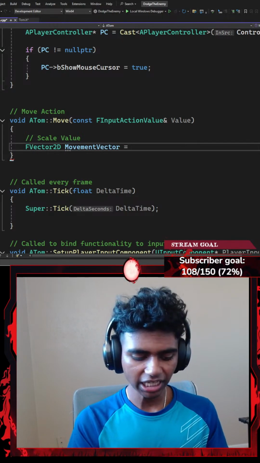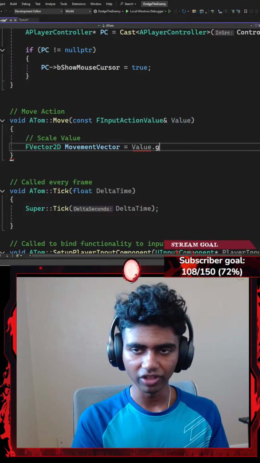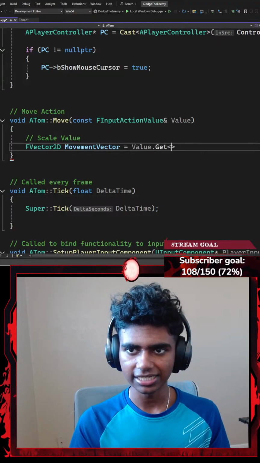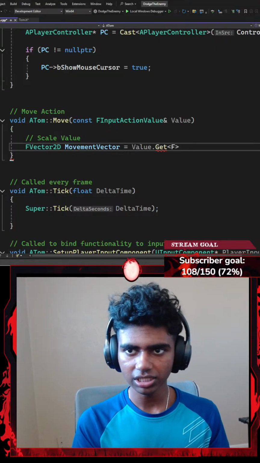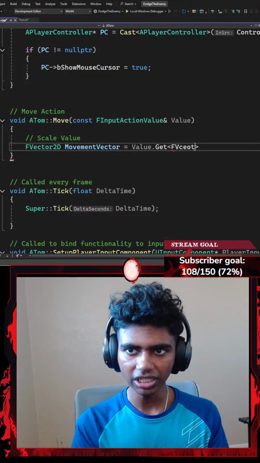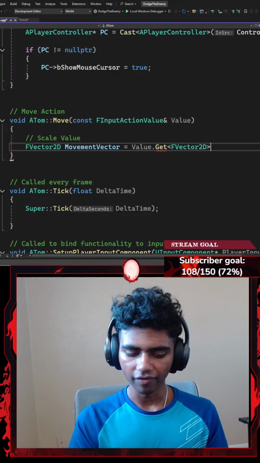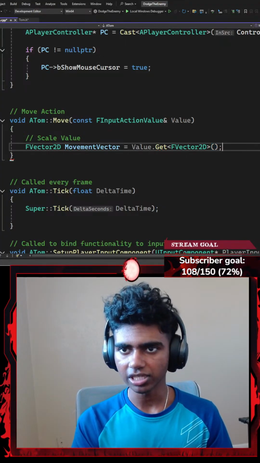Okay, which is going to be equal to my Value dot the Get. So I'm going to go with my Value as parameter dot the Get template that requires, let's say, my FVector2D in it, FVector2D. Then I'm going to go with the pair of parentheses, ending with a semicolon.